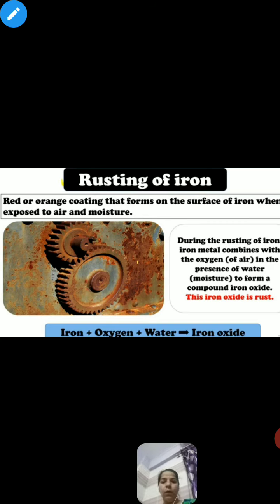Again repeating, during rusting the iron object turns brownish or reddish maroon in color, and its previous shine becomes dull. For this rusting process, oxygen, that means air, and water, that means moisture, both are necessary.